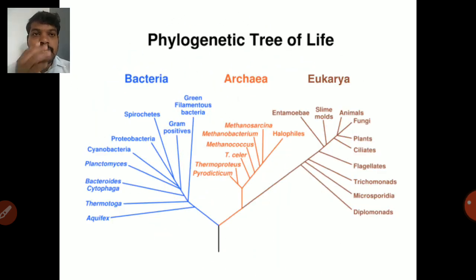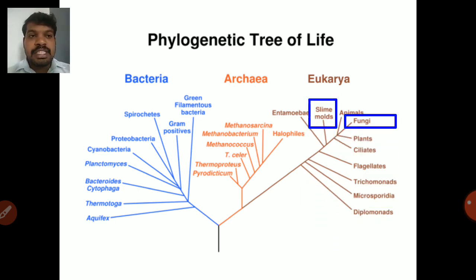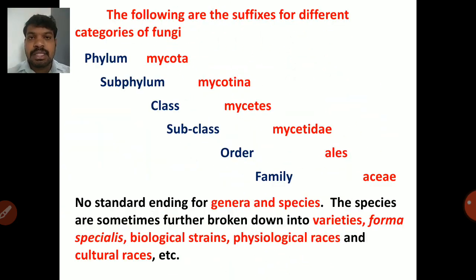So this is our phylogenetic tree of life, which contains bacteria, archaea and eukarya. So bacteria is true bacteria, comes under prokaryotes. Next one is archaebacteria. Archaebacteria is nothing but salt loving bacteria or pseudobacteria. Next one is eukarya, which contains fungi, animals, plants, etc. In this we will study about slime molds and fungi. Slime mold is nothing but protozoa.